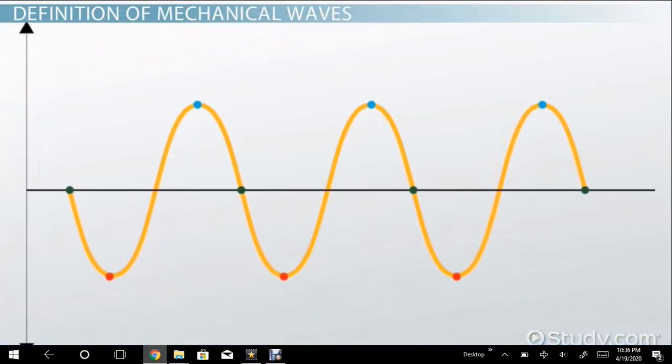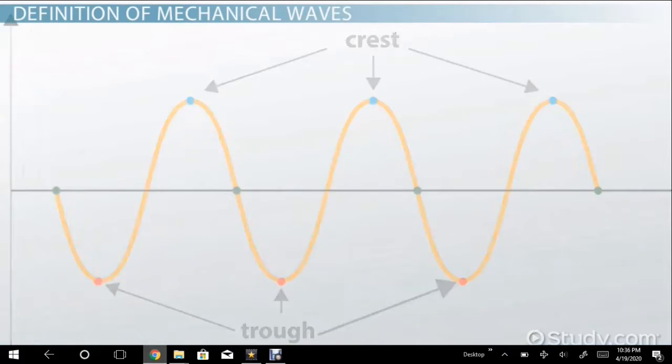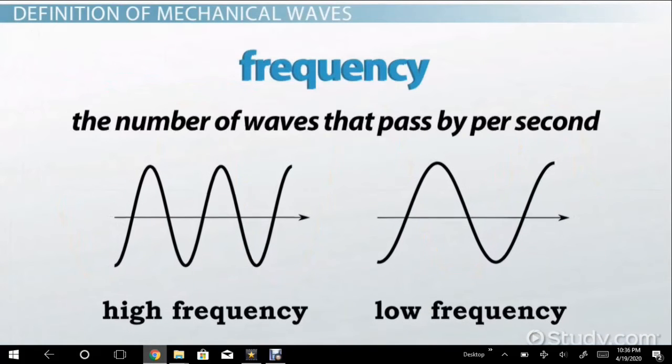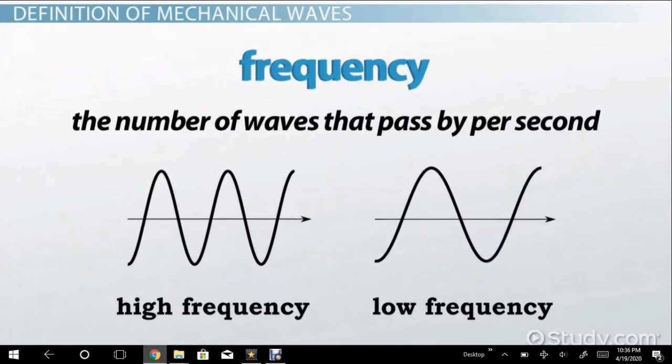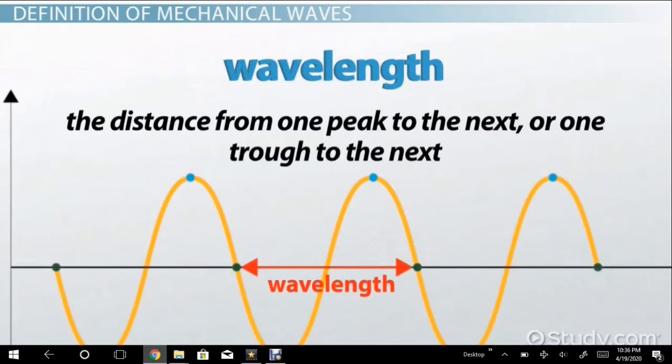Like all waves, those of the mechanical variety have peaks or crests and troughs. They also have a frequency, which is the number of waves that pass by per second, and a wavelength, which is the distance from one peak to the next or one trough to the next.